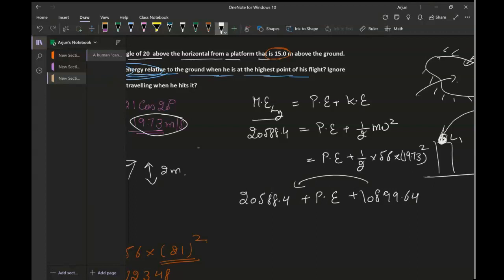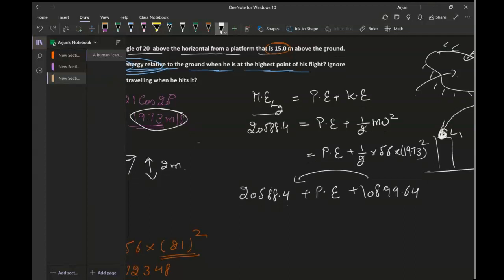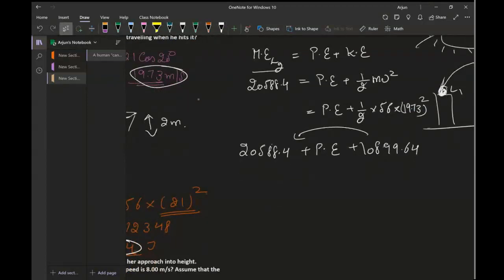This is going to go on the other side and we'll subtract it. Again, I'll do the calculation one more time to make sure that I'm not making any mistake. Multiply by 56 divided by 2. Yeah, awesome. Minus 20,588.4. That will come out to be 9,688.7 joules. That is equal to the potential energy.